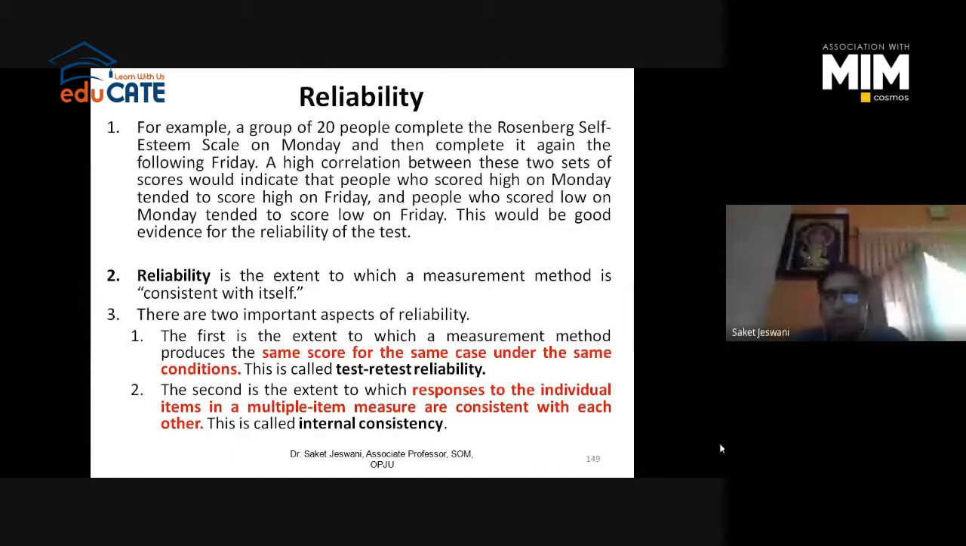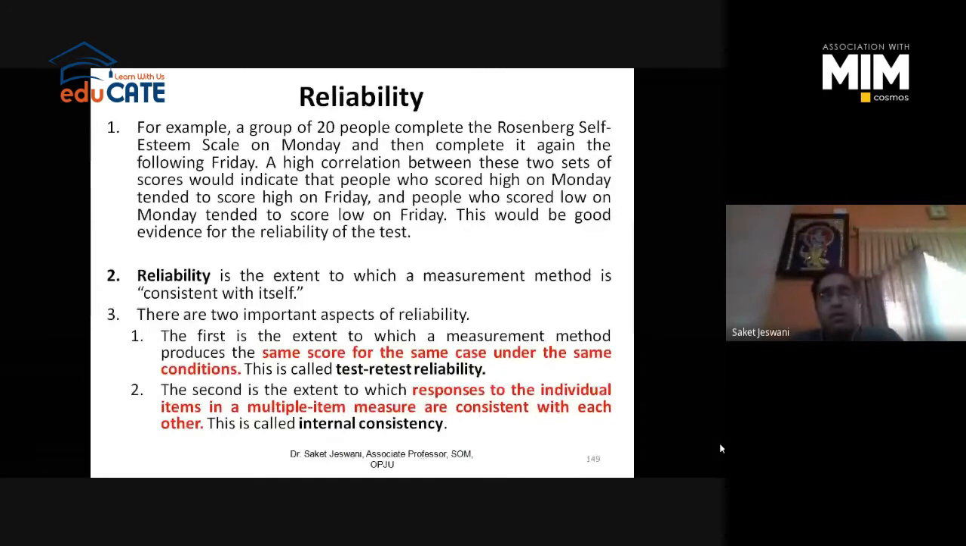So if the conditions are the same, the person is the same, and the instrument is the same, right? Then whether the instrument is producing the same score or not. This is known as test-retest reliability, right?